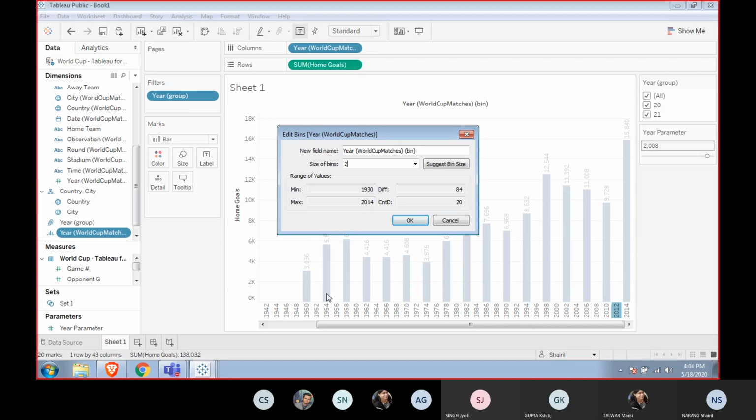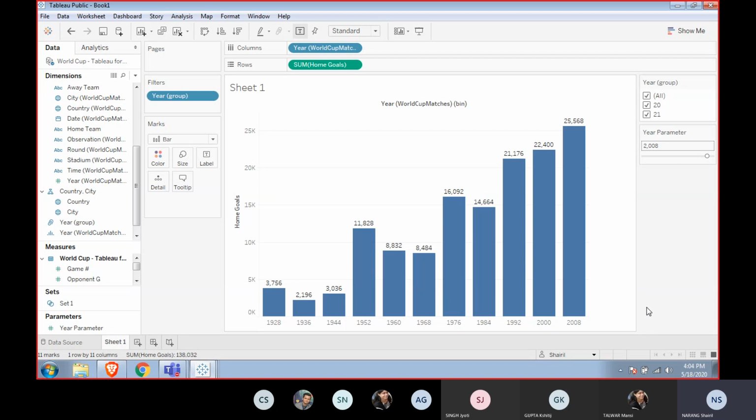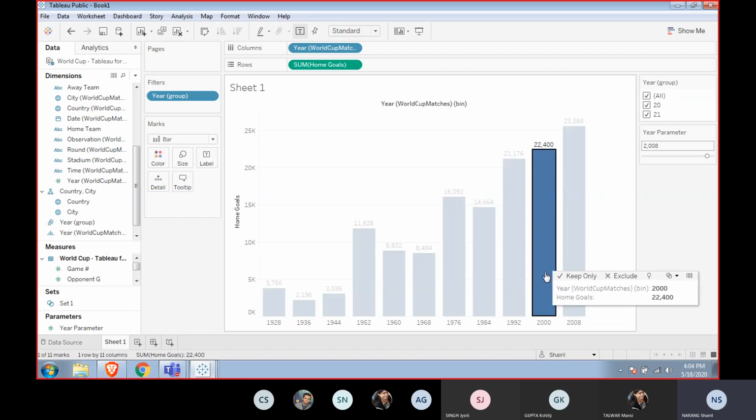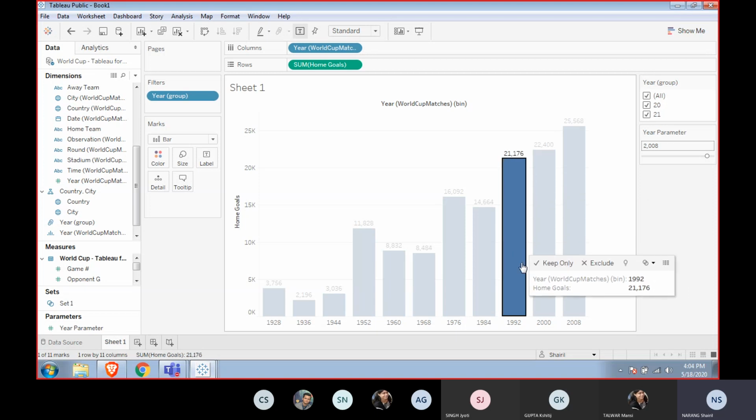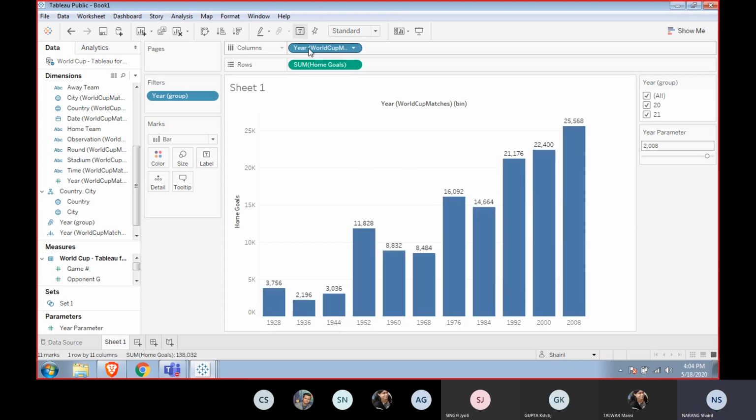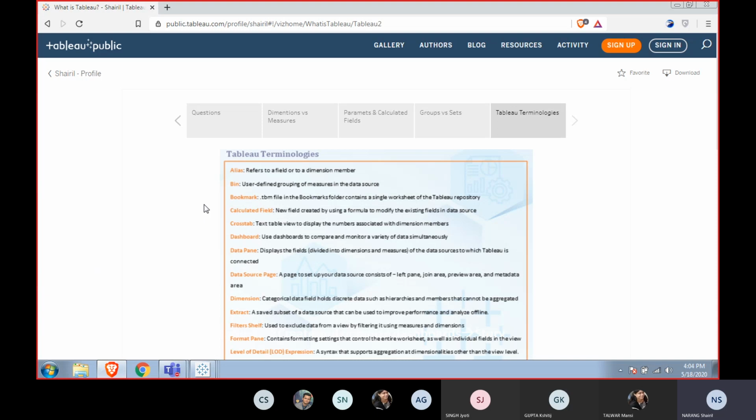Edit. If I change it to, let's say, 8, see what happened there. All the values from 2008 to 2014 combined into one. From 2000 to 2008, everything has been combined here. From 1992 to 2000, everything combined in this one. So that's the main task of a bin, that you can combine the values by providing the size of the bin, right?